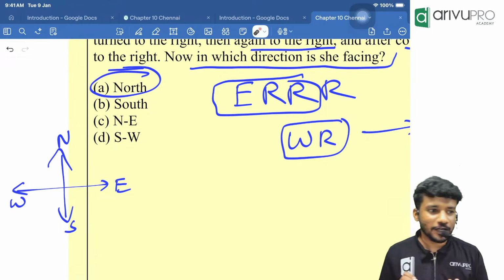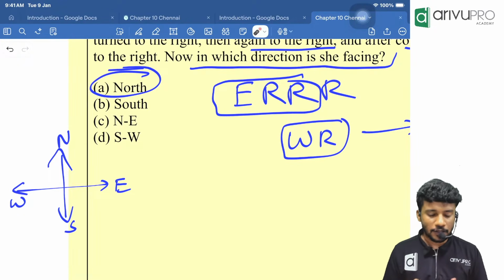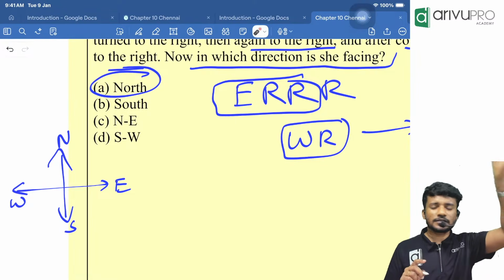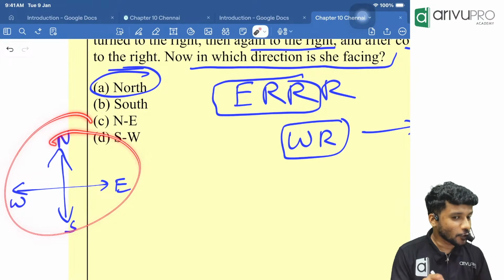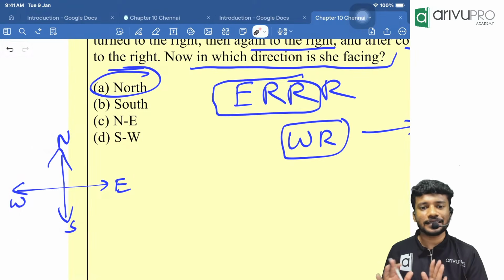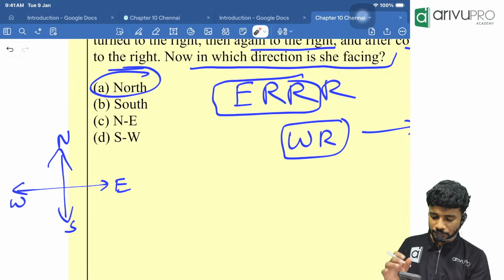Okay? Everyone understood that approach? That is how you should be drawing, rather than thinking about what sir told, what is right. No. I am talking with reference to this picture. So draw the picture directly and think about it. Okay?